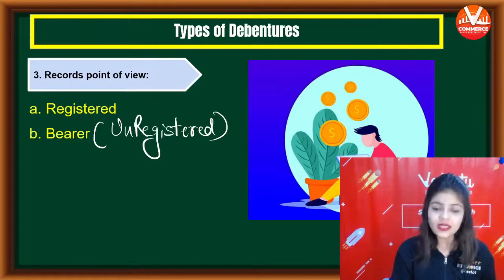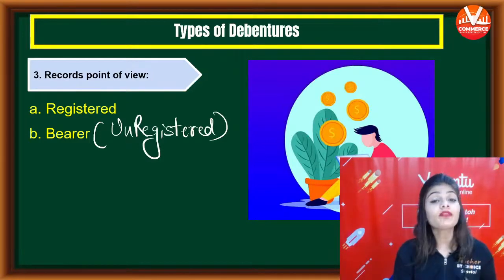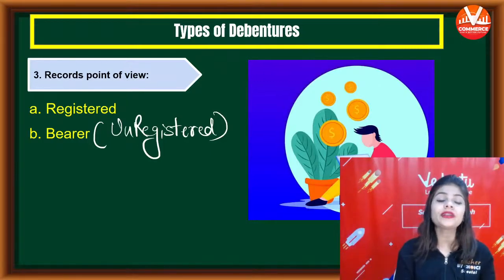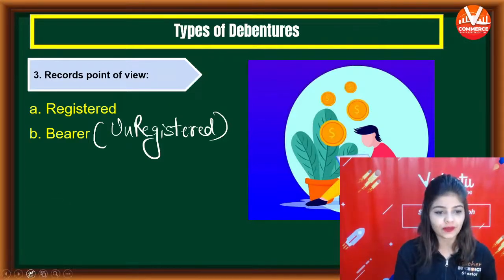Registered debentures are those debentures of which the name and address of the debenture holder are recorded in the registers of the company.